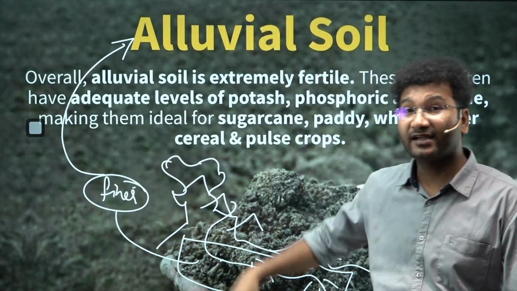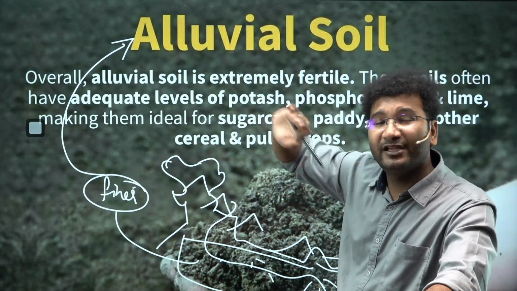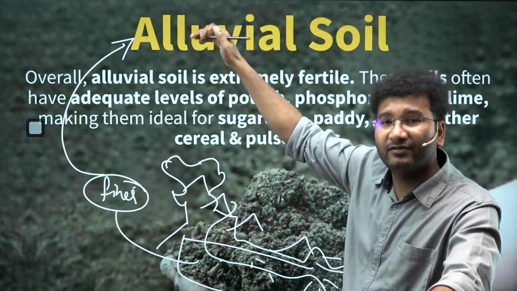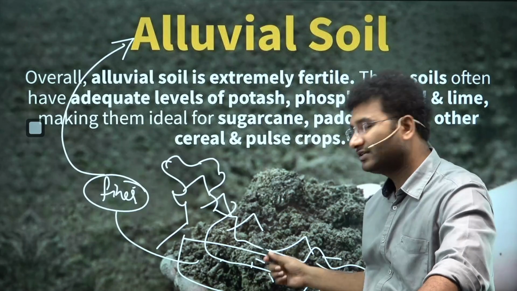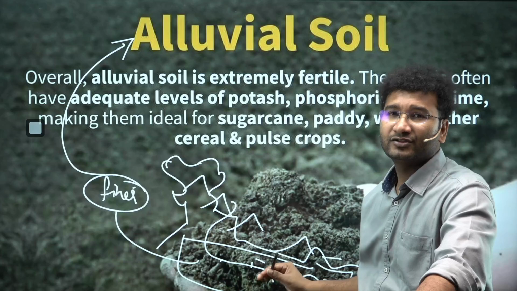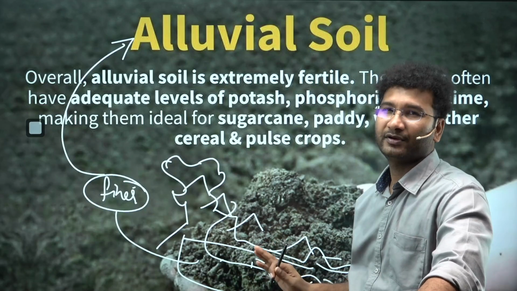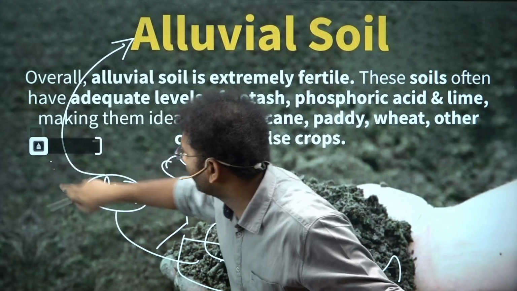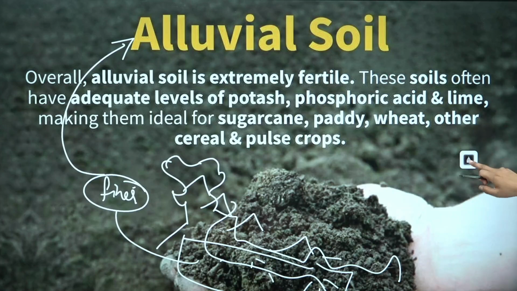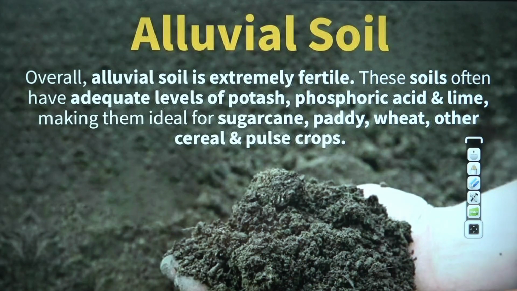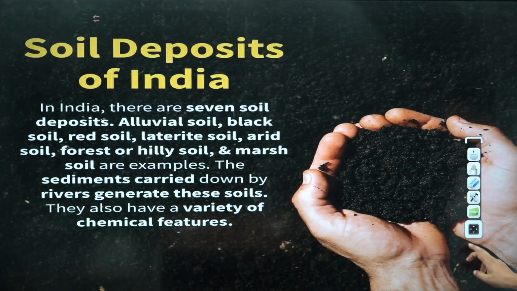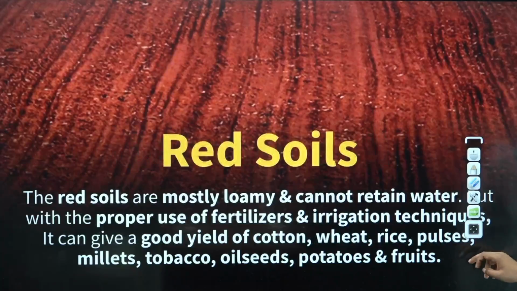So it is basically a sedimentary soil, where the sediment material from the Himalayas is being brought by the rivers. Finer material is deposited here and they are the finest soil where you can grow any crop, okay? Any crop can be grown, and mostly rice, wheat, paddy and sugarcane crops are also grown in this particular area, okay?